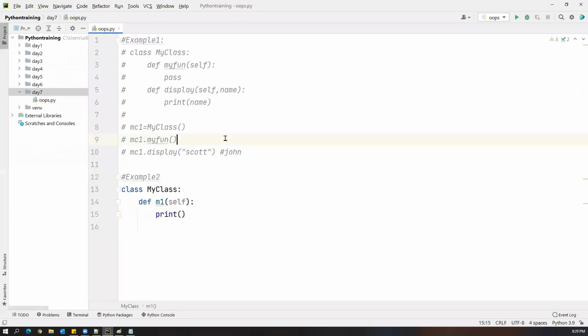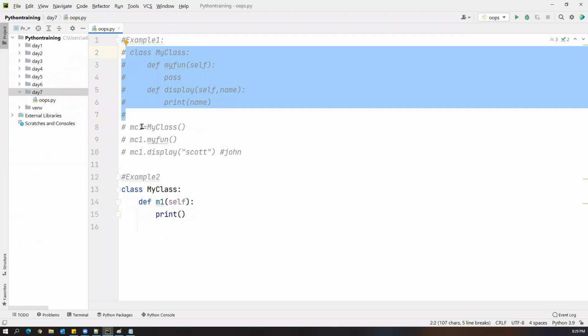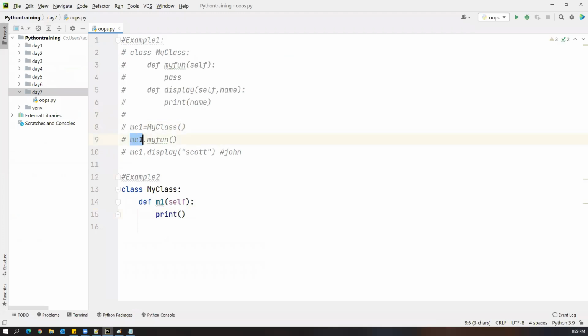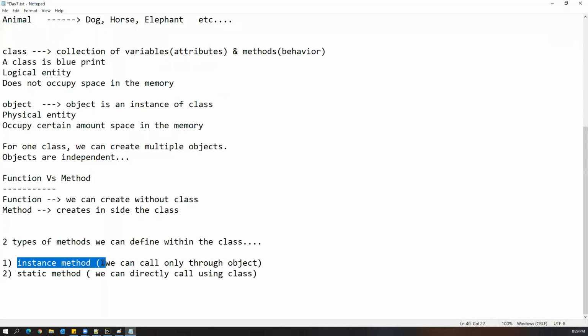In the previous example, we created a class, we created an object. So through that object, we are able to call the methods. So these are all instance methods. Instance means what? Object. Instance is nothing but an object, simple. So we are able to call those methods through an object. That is the first type of method, the instance method.